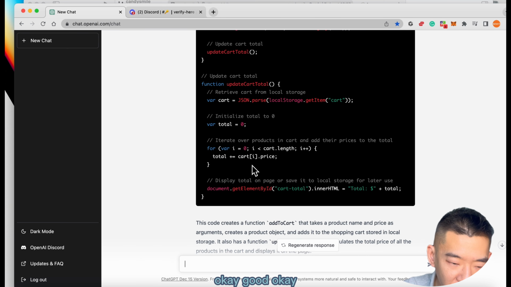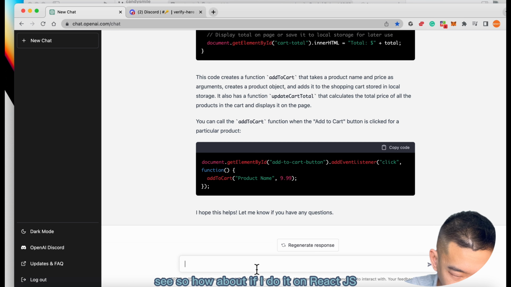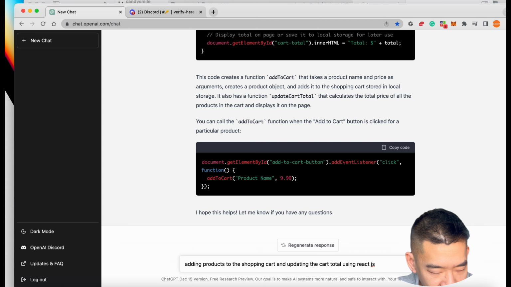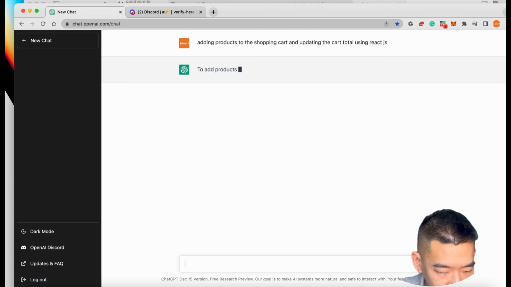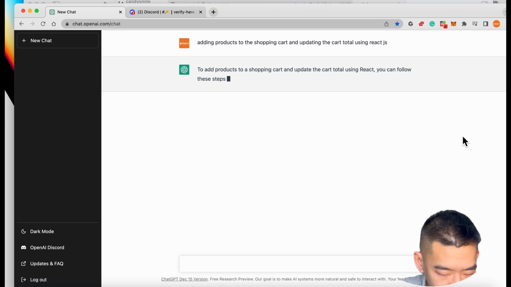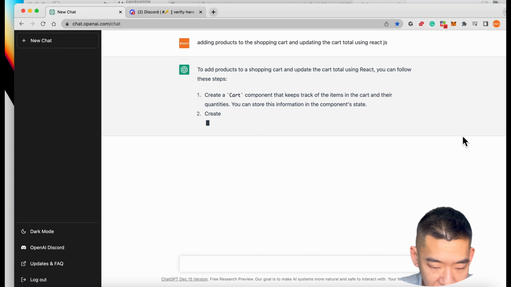Okay, good. Now, we tried JavaScript, right? It's pretty detailed, I would say, you see? So how about if I do it in React.js? Okay, let's see. Error. React.js, and there you go.